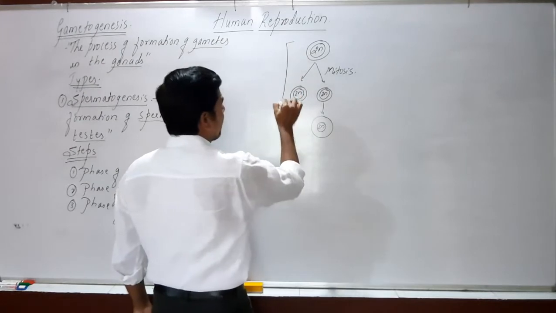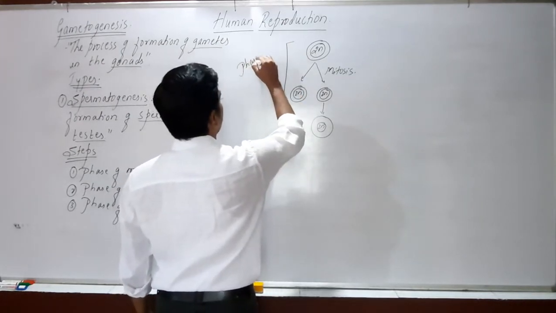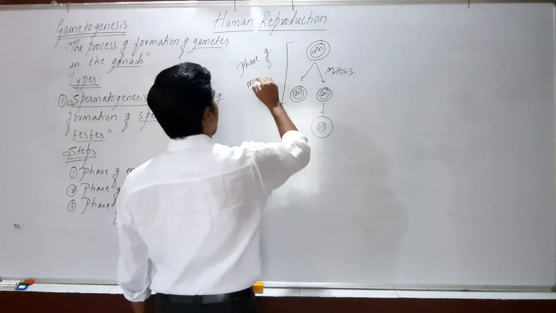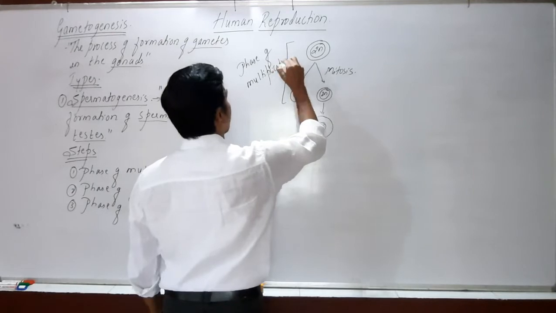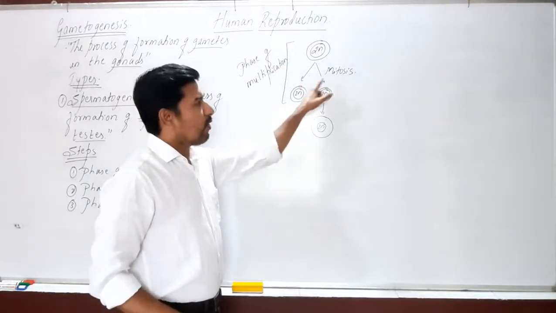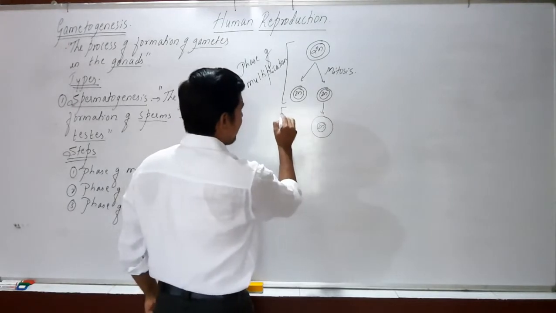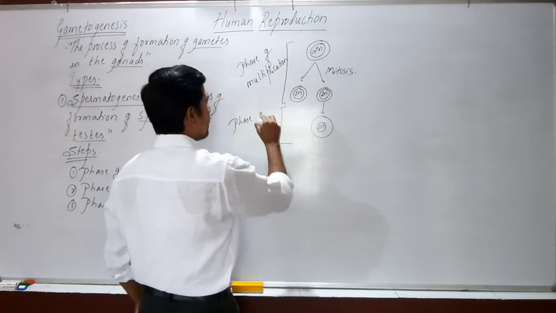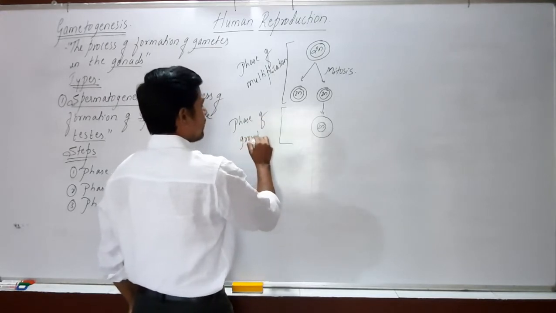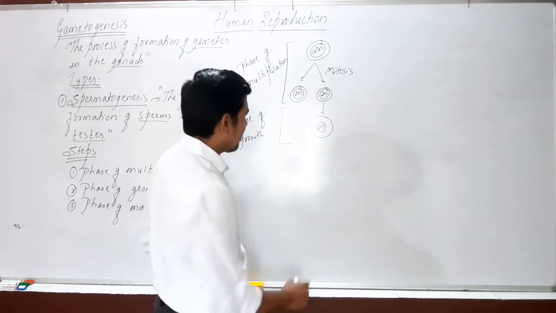Now this is the first phase, which is called as a phase of multiplication, where we also call it as a mitosis. Then the second phase, this is called as a phase of growth, where the cell will increase in its size.